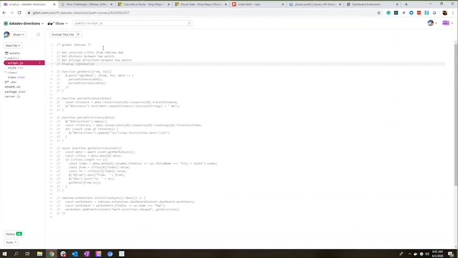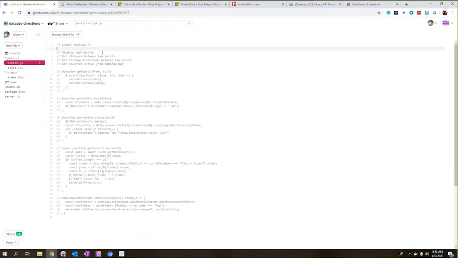And finally, I want to be able to actually just display those things in the extension. So what I'm going to do is rearrange these in the way that I think about going about it. So the first thing I'm going to do is work on the display. Then I'm going to work on getting the data for the distance and the driving directions between those 2 points. And then finally, we're going to bring in the Tableau Extensions API so that that data can be driven based on my selection.